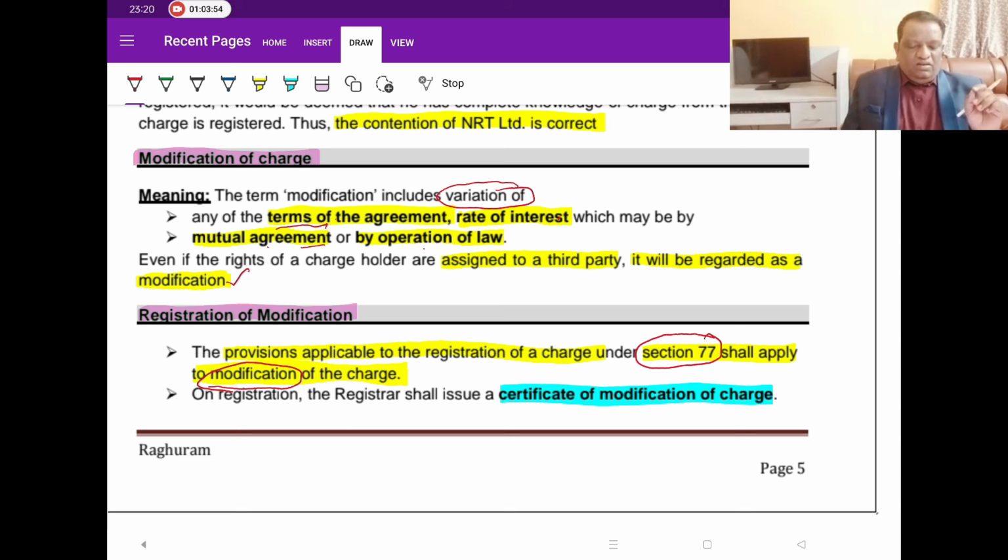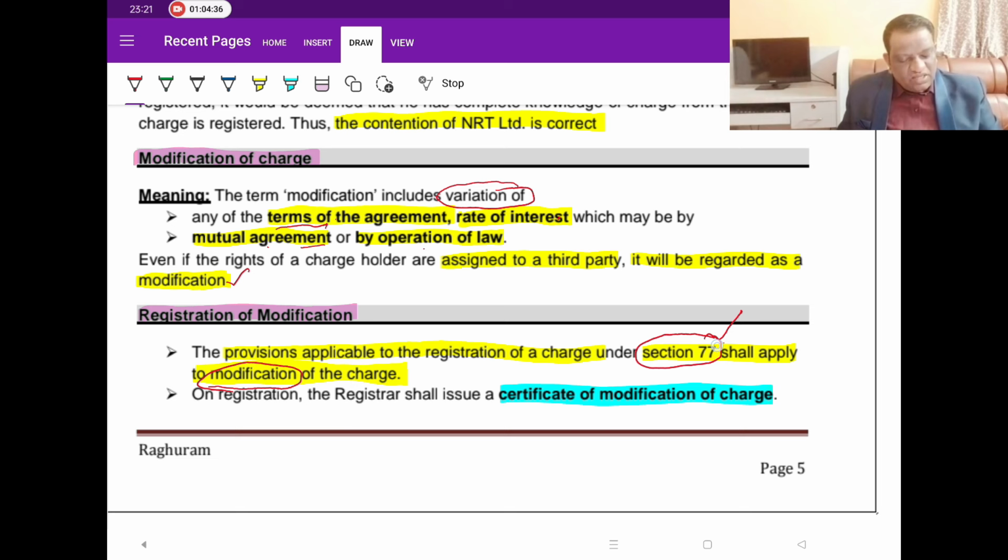Meaning, you've already registered the charge. After registering the charge, there are some changes to the terms of the engagement. Then it's your duty to go back and communicate to ROC one more time. So you must file CHG 1 and CHG 7 one more time with the details and confirm to him. Whatever modification is happening, you must go and communicate to ROC. So whatever is in section 77 is equally applicable to modification. Whenever there are changes in terms, who has the obligation to communicate to ROC? The same borrower, that is, the company only will have this obligation.